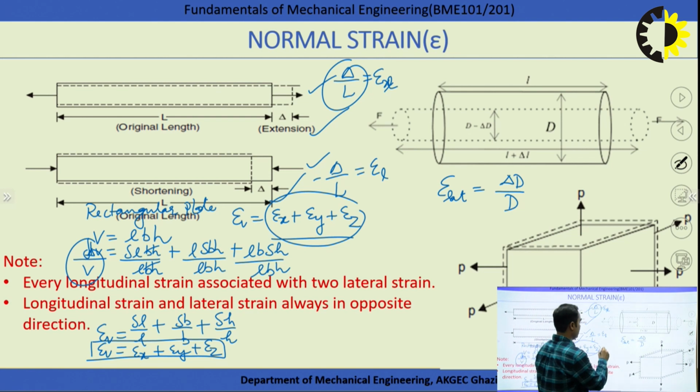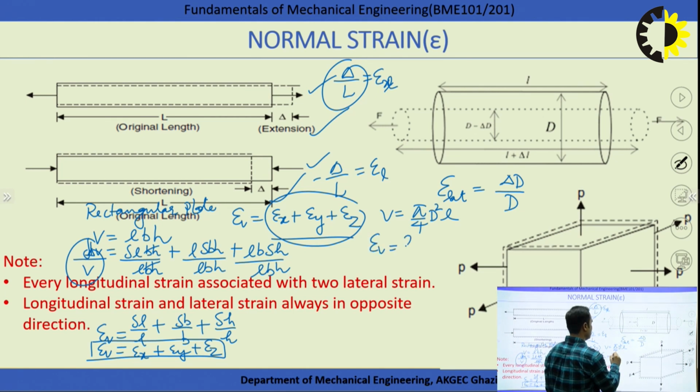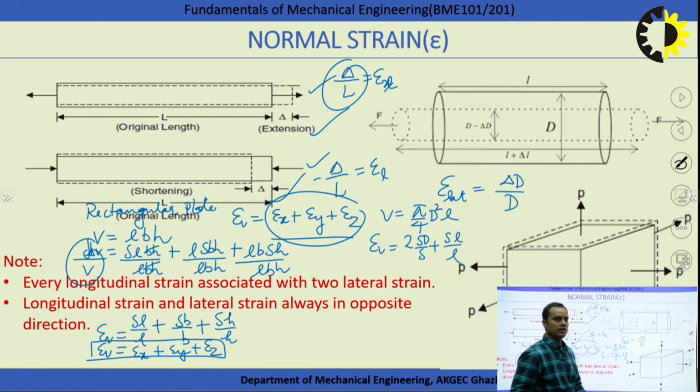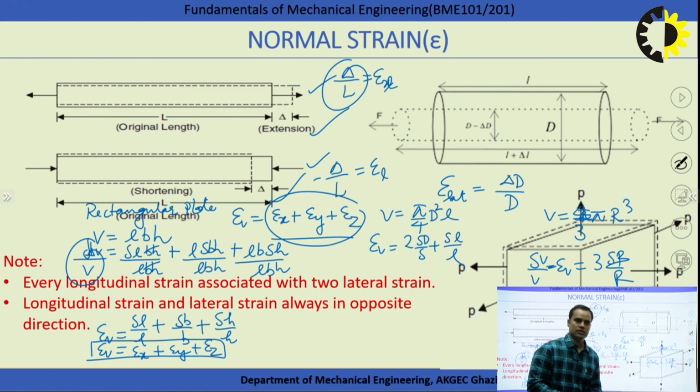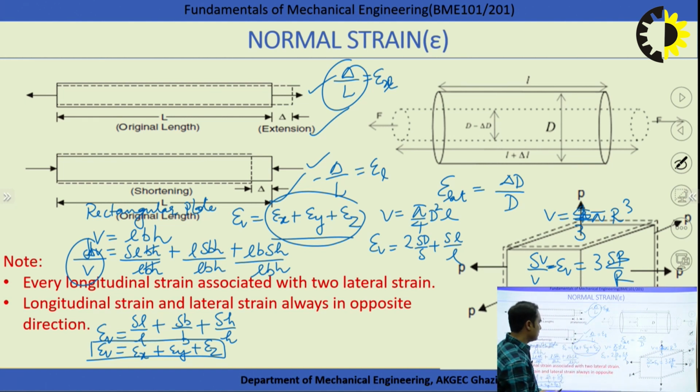If the body is cylindrical, what is the volume of the cylindrical body? Pi by 4 d square L, right? So in that case, what is the volumetric strain? 2 times del d over d plus del L over L. Simply, we can partially differentiate both sides and divide by the total volume. If the body is spherical, the volume is 4 by 3 pi r cube. So what is the partial differentiation? Volumetric strain is 3 times del r by r, because the change taking place in all directions is the radius change, correct? So this way we can calculate the volumetric strain.